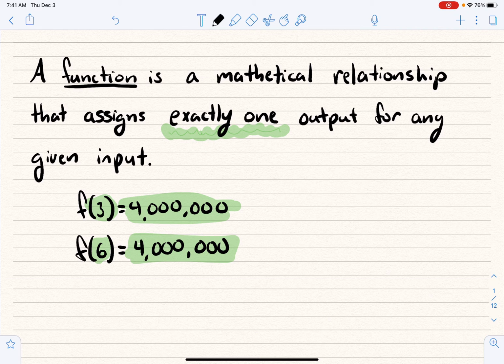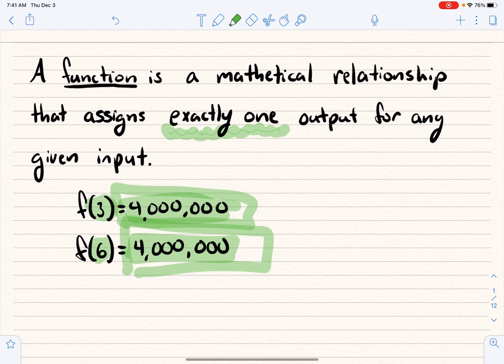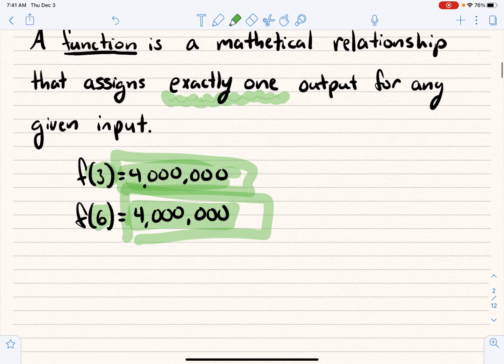Now, but also, let's say your oven has a little bit of a malfunction and it always bakes things at 4,000 degrees. Well, then it wouldn't matter what you put in, you would always pull out ash. Okay, I put in brownie batter, I pull out ash. I put in a turkey, I pull out ash. And so it's okay if everything comes to one spot as long as it always goes to that spot. Okay, and I know this might still be a difficult concept to understand, and I'm sorry I'm not there today. But we've got to remember that a function is a mathematical relationship that assigns exactly one output for any given input. All right, so let's move on.